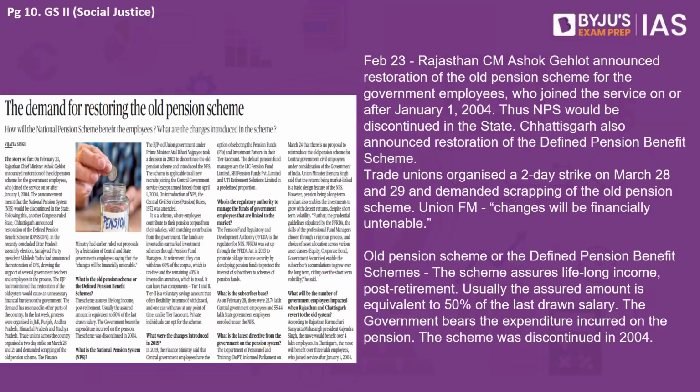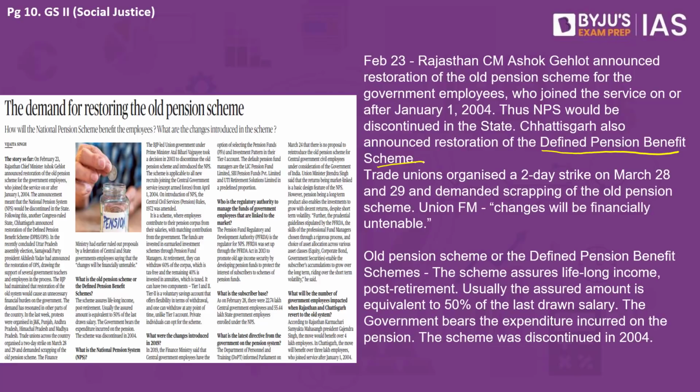The next article that we have focuses on the old pension scheme that has been reintroduced recently in Rajasthan and also in Chhattisgarh. Now, the news is that on 23rd of February, the Rajasthan Chief Minister announced that he is bringing back the old pension scheme. The Chhattisgarh government also announced the same. They said that we will be bringing back the defined pension benefit scheme, which is the same as the old pension scheme.